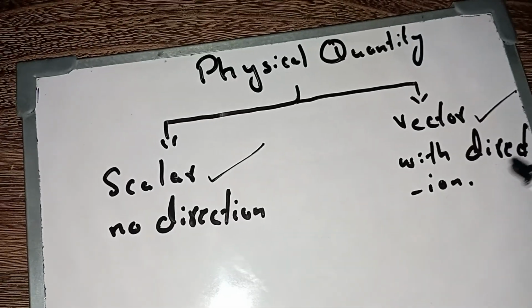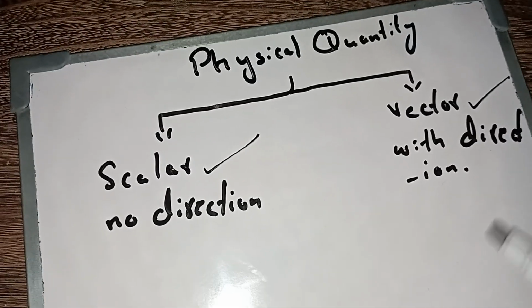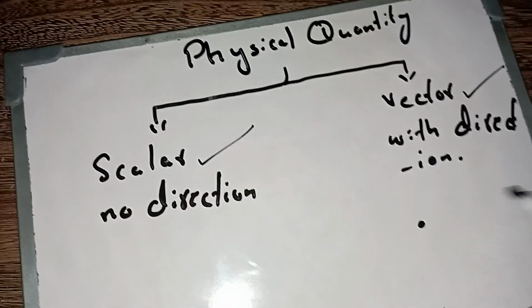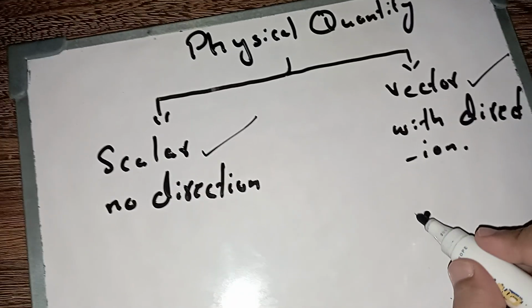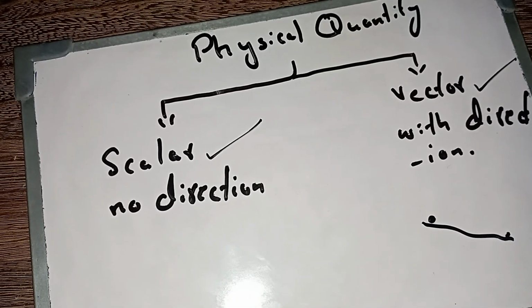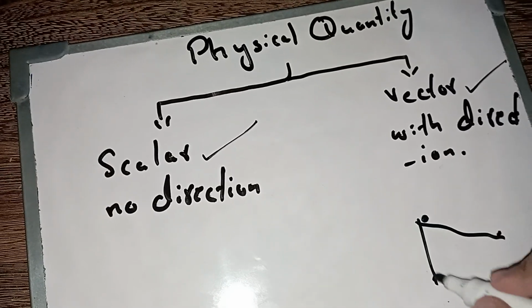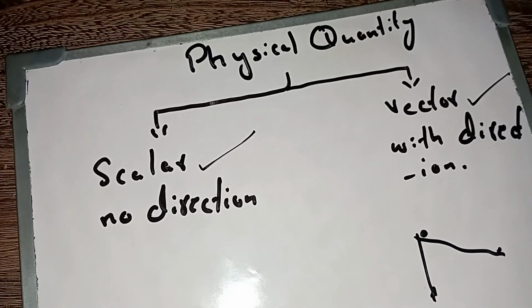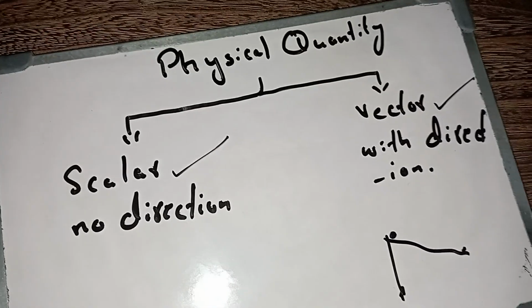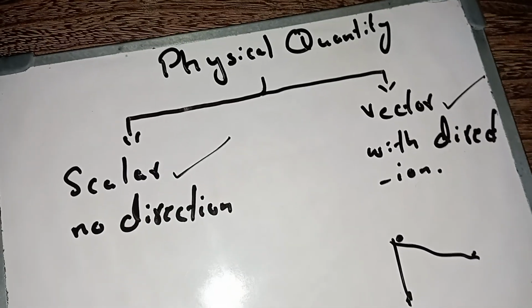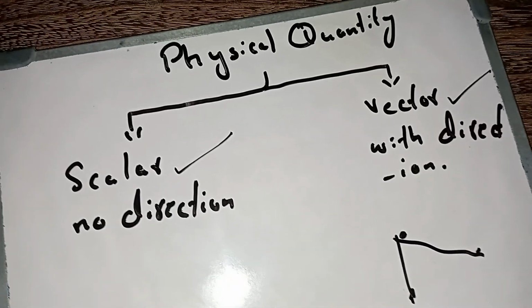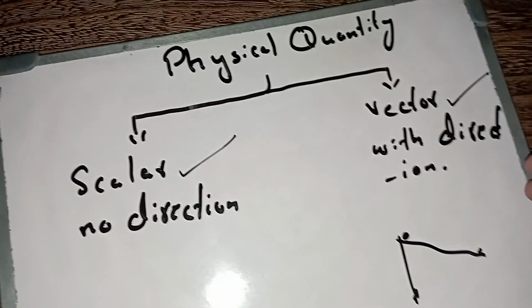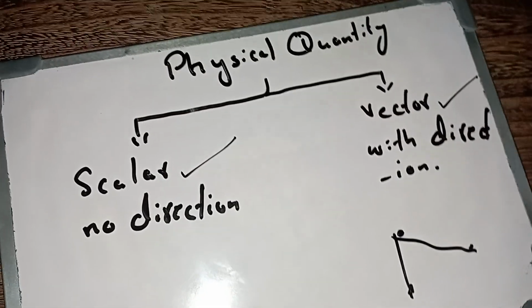Yes, if I talk about the displacement of the marker, for example, my marker was first at this point, and I moved it over here. So this is the displacement between these two points. Then if I keep it over there, the displacement changes. So by changing the direction, displacement changes. It means displacement is a quantity which can be influenced by its direction, it depends upon its direction. So that quantity is called a vector quantity.